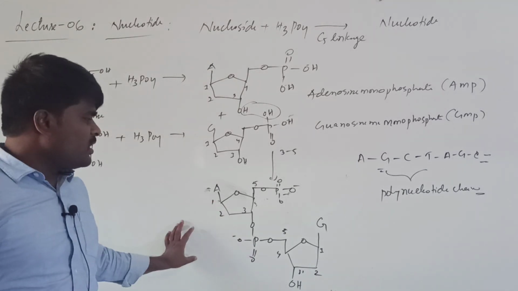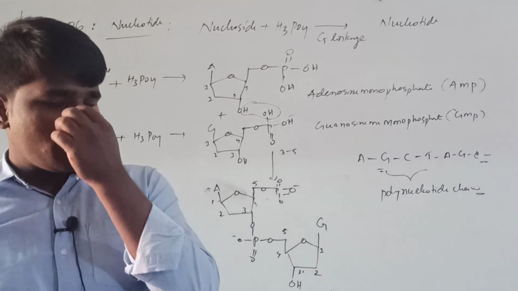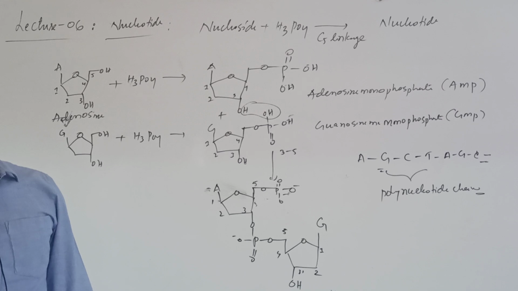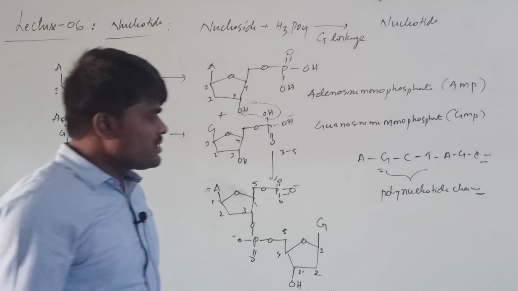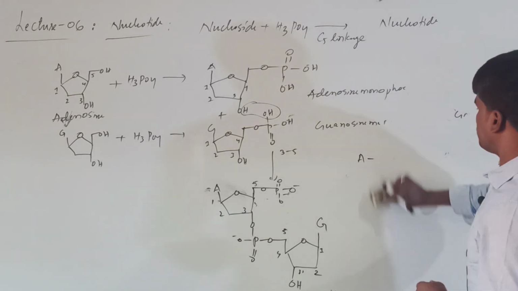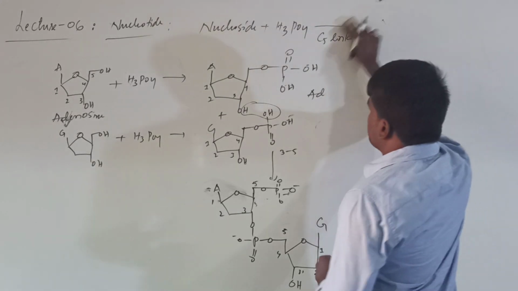So what does this mean? If you know the sequence of the nitrogen bases, you can write the chemical structure of the DNA or RNA. Let us see the structure of DNA and RNA.